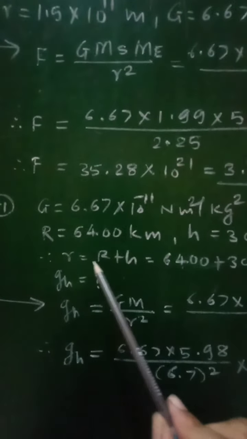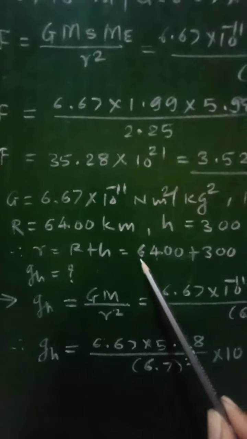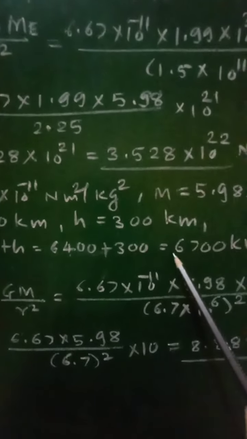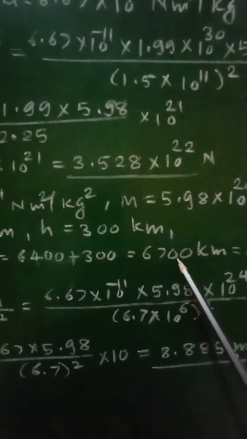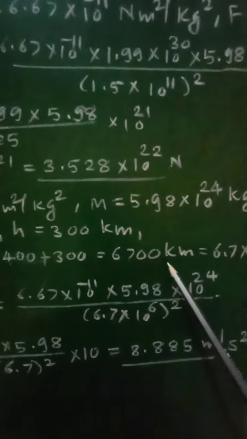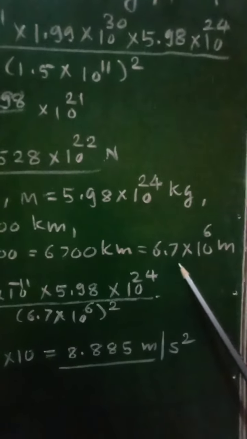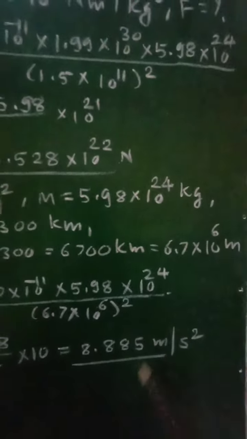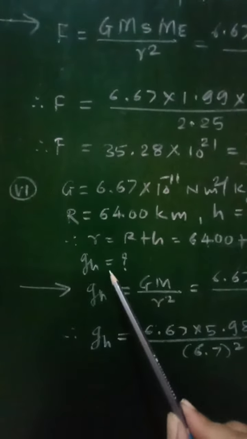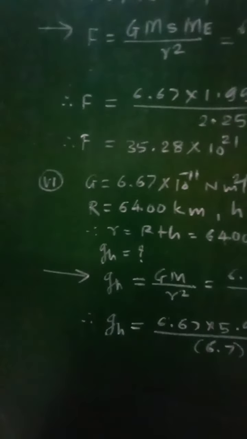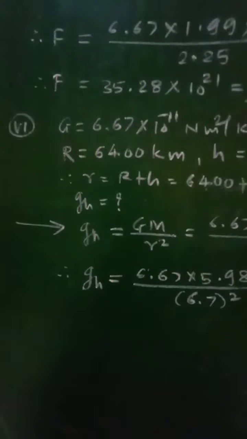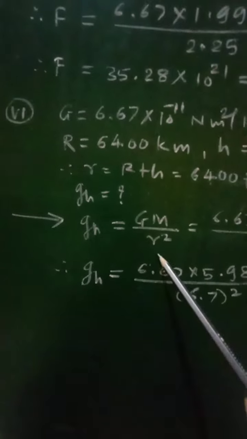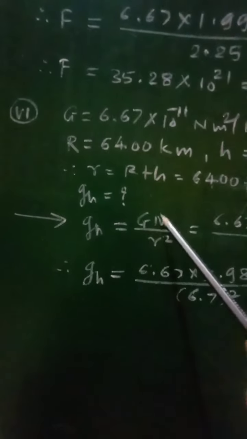Then radius of the orbit R will be equal to r plus h, that is 6400 plus 300, which comes out to be 6700 kilometer, which will be equal to 6.7 into 10 raised to 6 meter. And we have to find out the acceleration at that height h, that is gh. Now we know the relation between acceleration due to gravity and gravitational constant as gh is equal to GM upon R square.